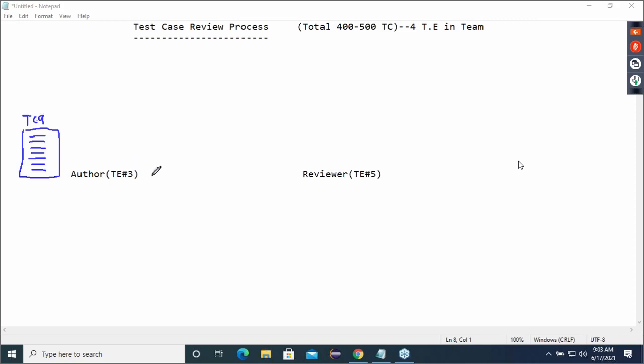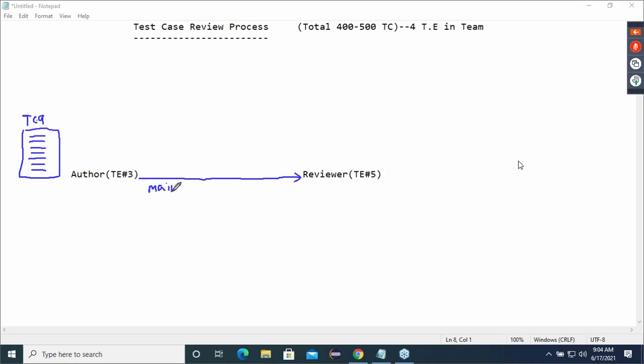Now, author, what he does, guys, he is going to mail this test case to the reviewer. He will send a mail: reviewer, please review my test case. But remember, guys, he may send 30 test cases or 40 test cases, whatever the lead has told. He will not send only one test case. I am taking example as one test case.